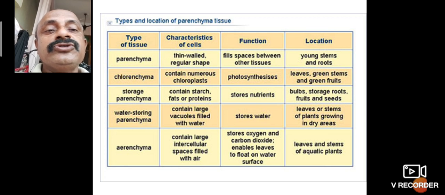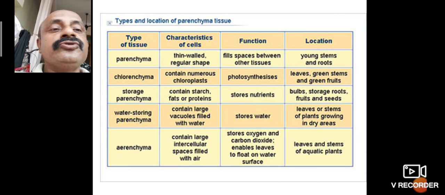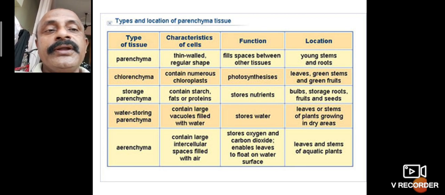Next is water storage parenchyma. A few types of cells store water. They contain large vacuoles filled with water. The vacuoles are big in size and filled with water. Their function is storing water. Their location is the leaves and stems of plants growing in dry areas. These are also called water-storing plants.